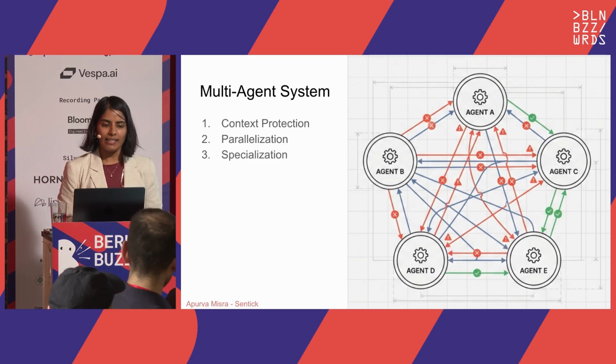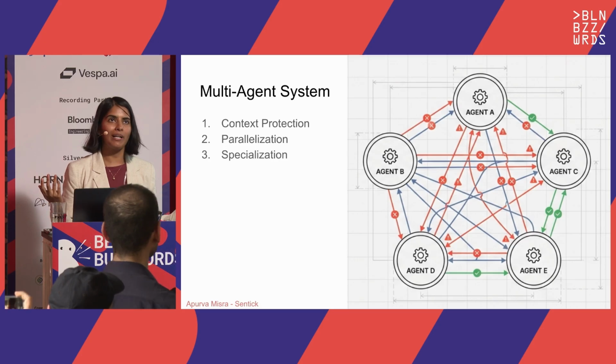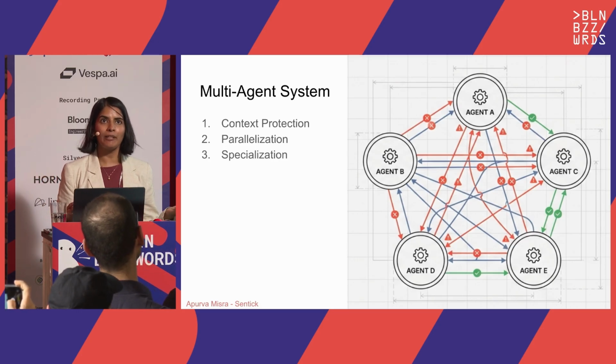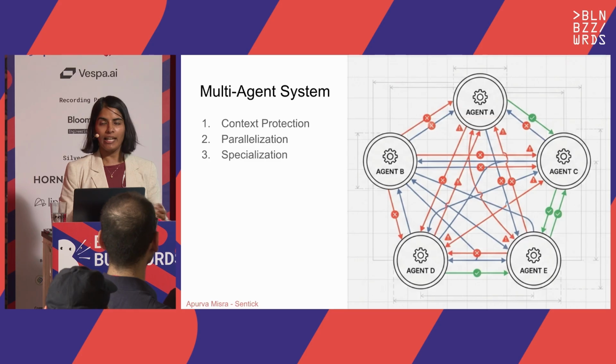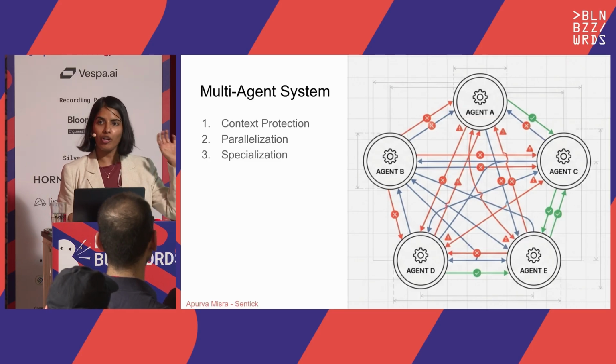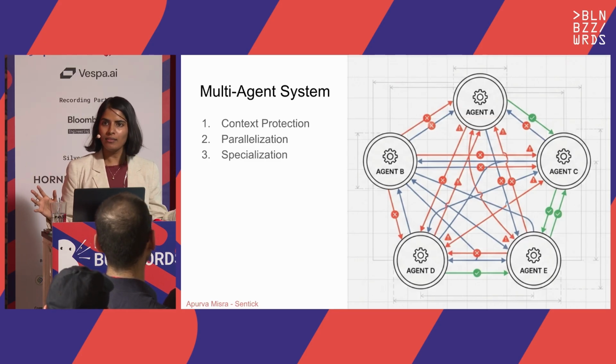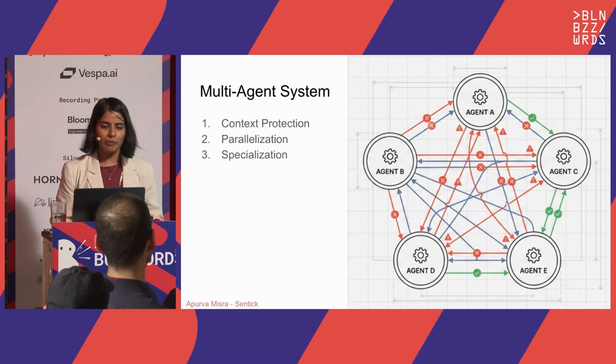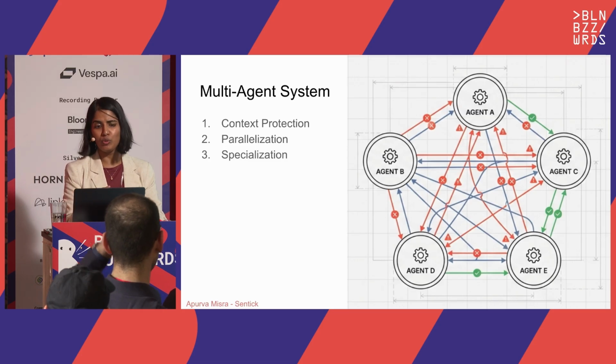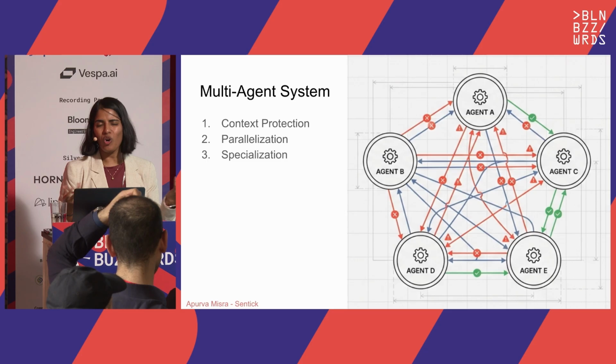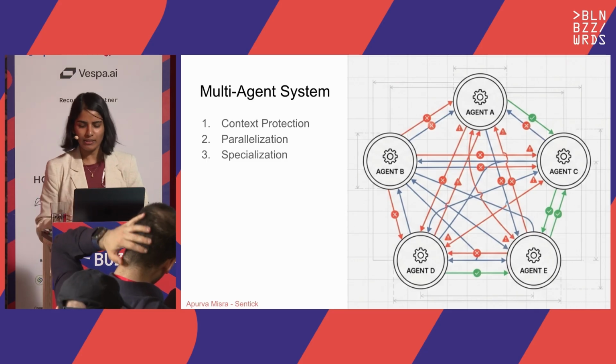Then the next thing is parallelization. I want to build an SDR agent which helps me do marketing in different regions: in Southeast Asia, in Europe, in North America. I would want to do it in parallel, so I would like to use a multi-agent system there. Next would be specialization. It's very similar to context protection in the sense that you give those tools and context which are specialized to those things.